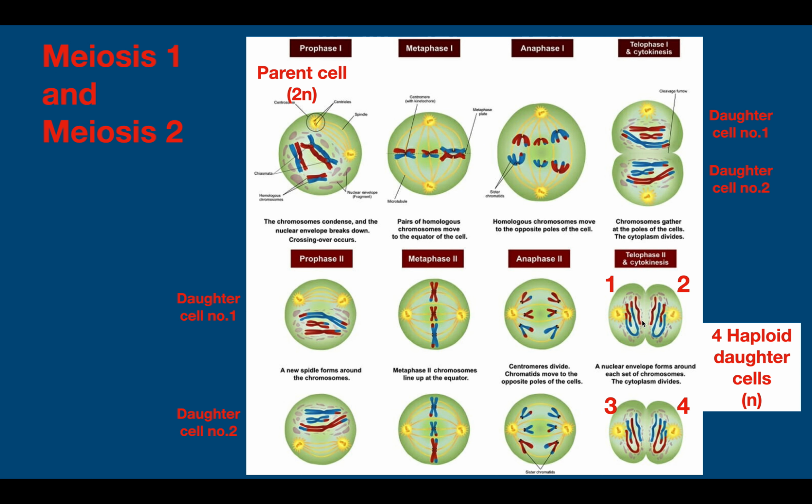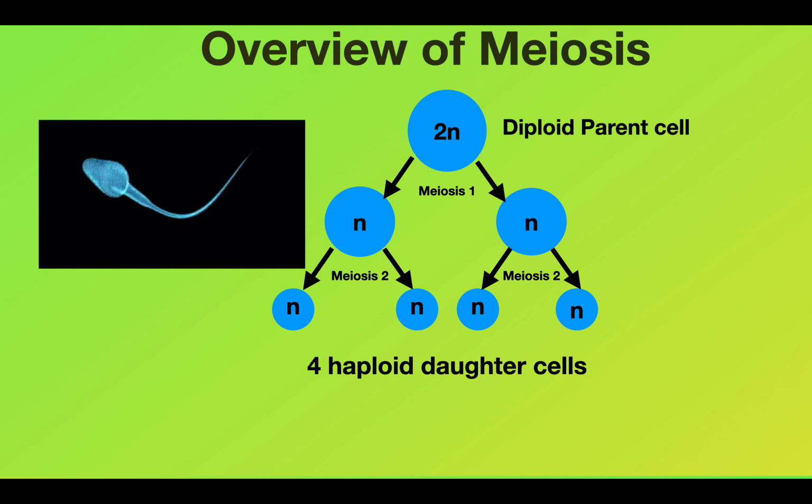Just go through this once and even check the chromosomes over here. Recombinant chromosomes are formed, and here also you can check the recombinant chromosomes are present. So let's move ahead. This is an overview of meiosis, wherein gametes are formed, 4 haploid daughter cells.